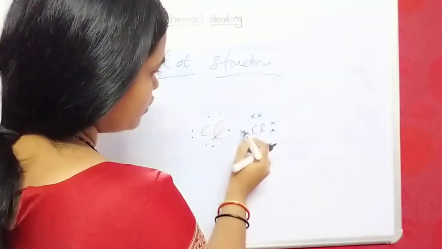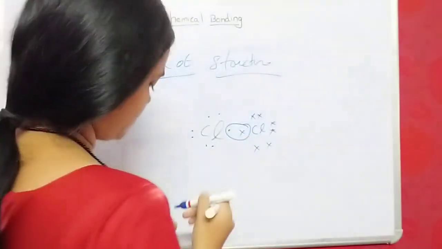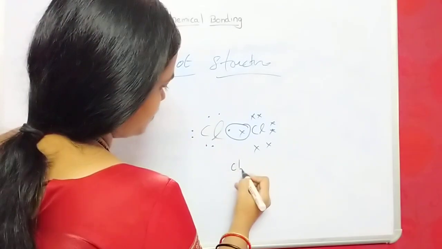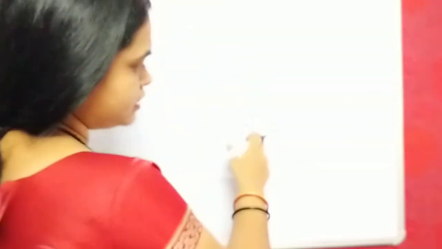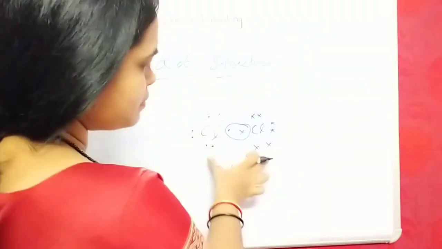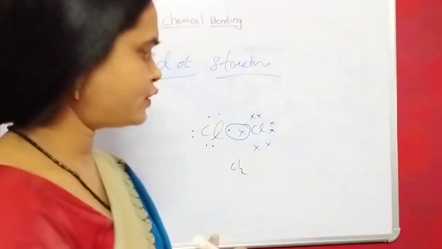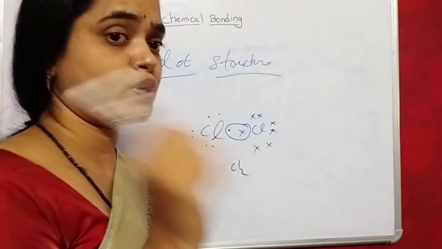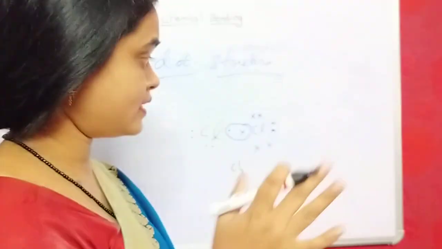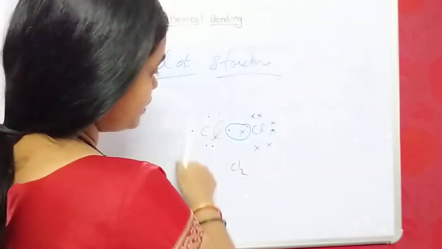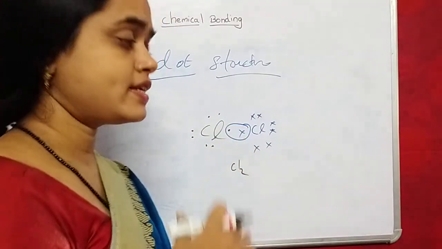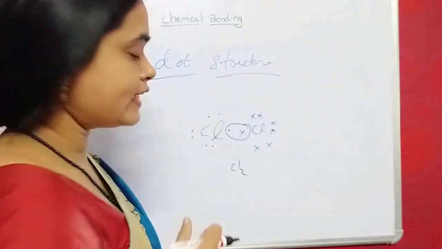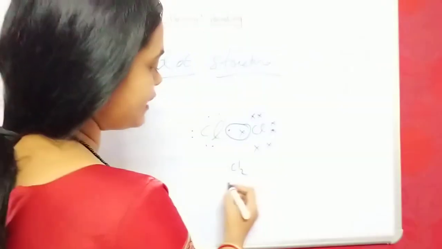So when these chlorines combine, what do they form? They form Cl2, because each chlorine is an atom, and both atoms combine to form a chlorine molecule. This chlorine has 7 electrons in its valence shell, the outermost shell, and I am not considering the inner shells. The other chlorine also has 7 electrons in its outer shell. When they combine, they get a total of 8 electrons, which means they are now stable.